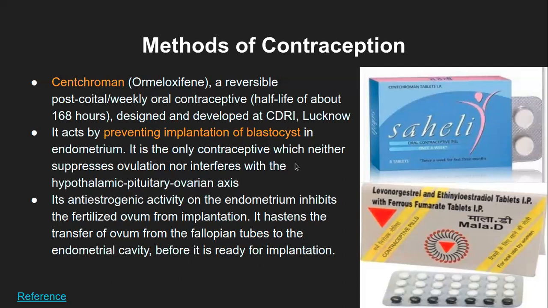It is the only contraceptive which neither suppresses the ovulation nor interferes with the hypothalamic pituitary ovarian axis. Now, this axis refers to different hormonal secretions. Hypothalamus secretes your gonadotropin releasing hormone. These secrete your LH and FSH, and the ovaries will secrete your estrogen and progesterone. So this axis, once it is affected, will ultimately affect the menstruation, ovulation, and all of it, right?